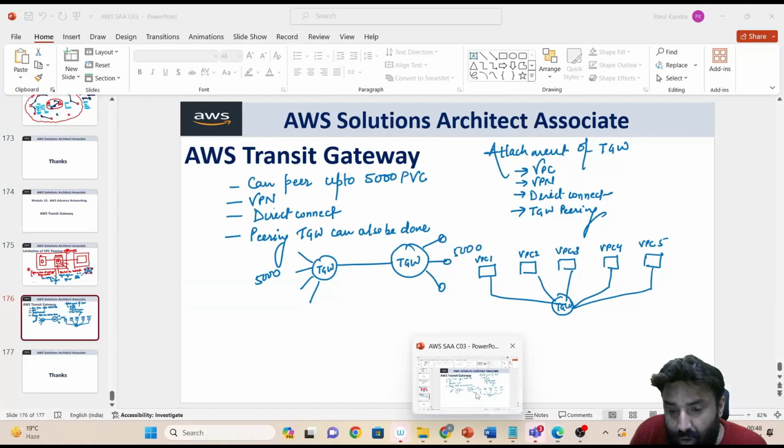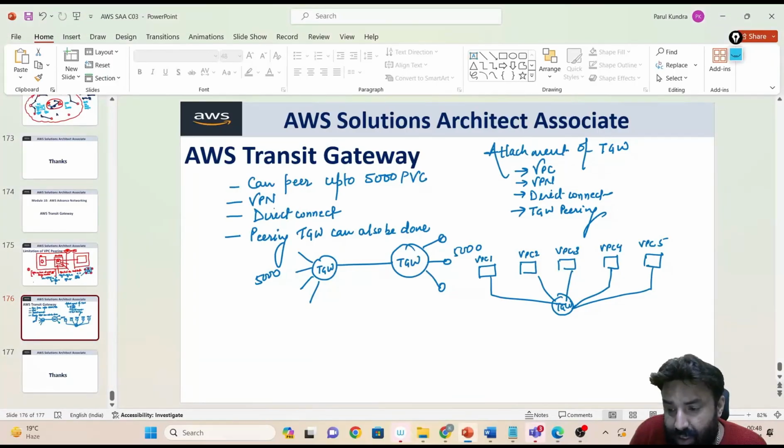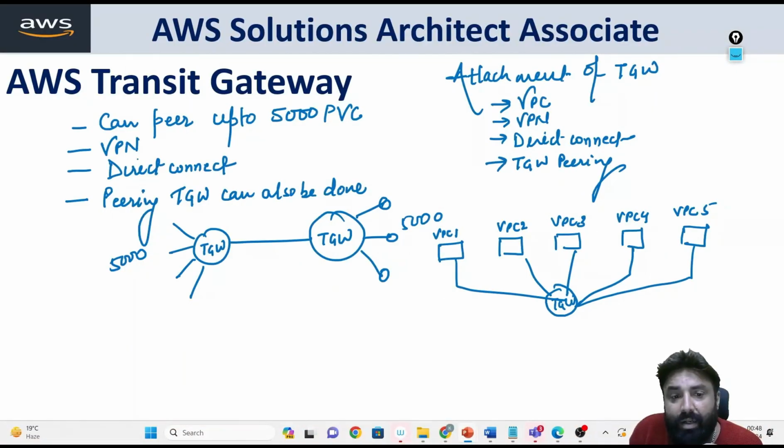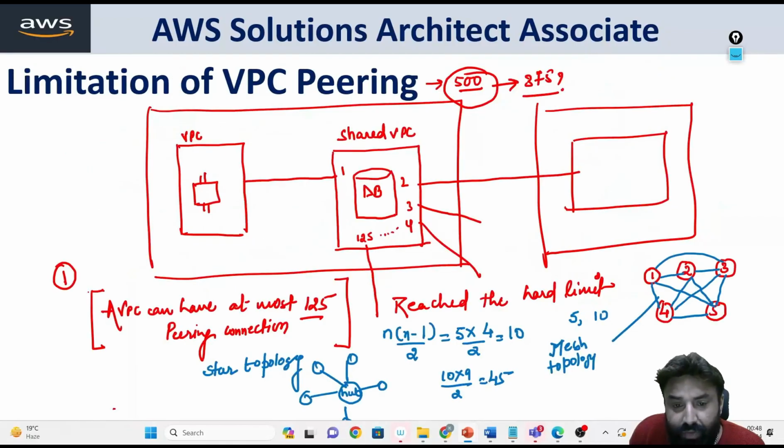So this is what I wanted to talk about on transit gateway, what transit gateway is and how it can overcome the limitations of VPC peering.